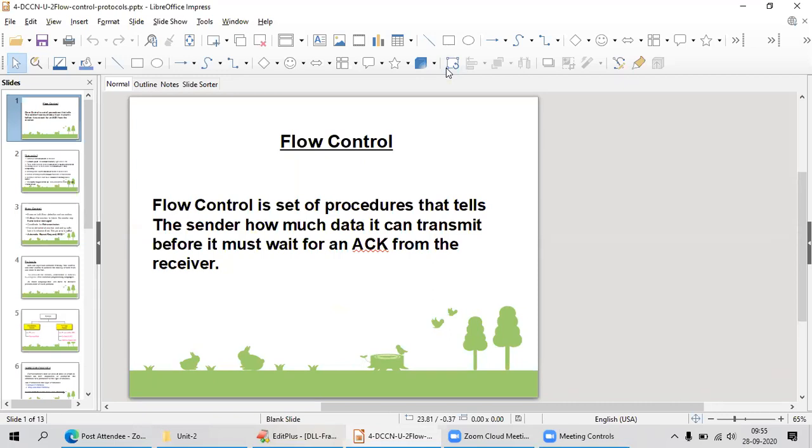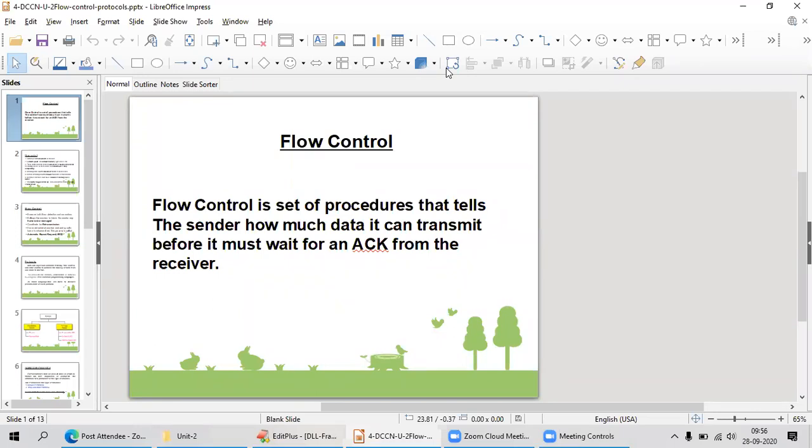Flow control is a mechanism where the receiver says, please wait until I send you an acknowledgement. If I am not sending an acknowledgement, you don't send any frames to me. That means every time you send a message, you should get an acknowledgement from the receiver to the sender, so that it can then send the next frame.